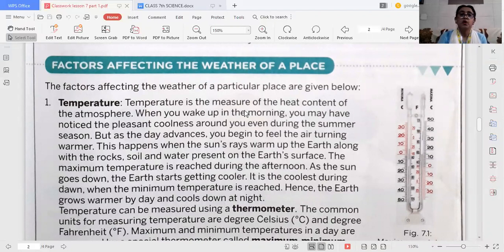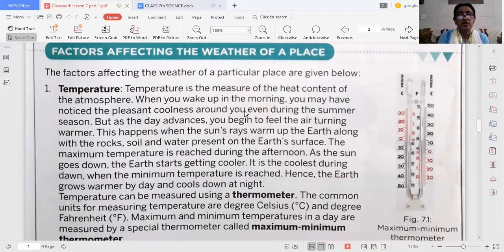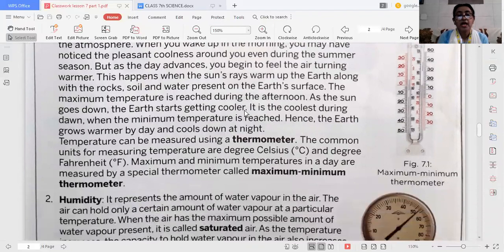This happens because the sun's rays warm up the earth along with the rocks, soil and water present on it. Temperature can be measured using a thermometer. For measuring the maximum and minimum temperature of the day, we use a maximum-minimum thermometer.